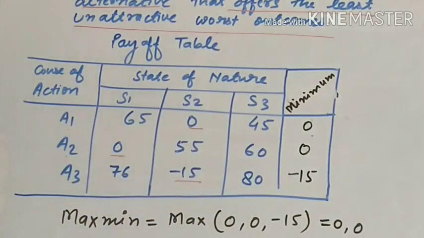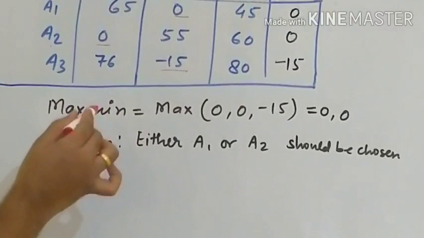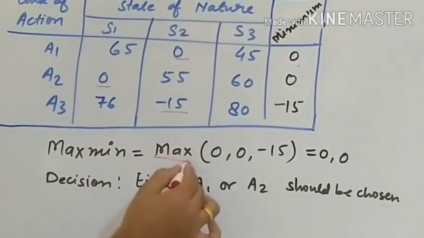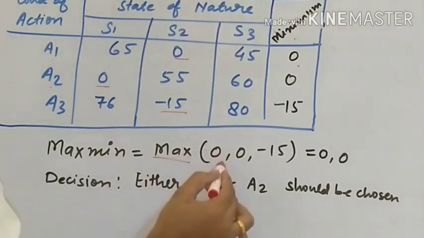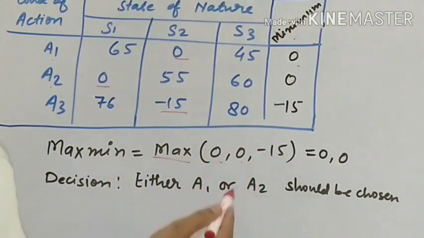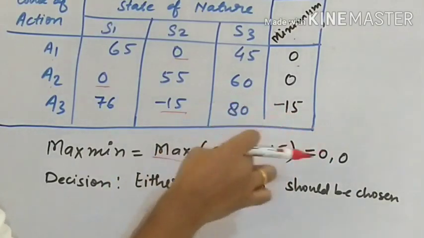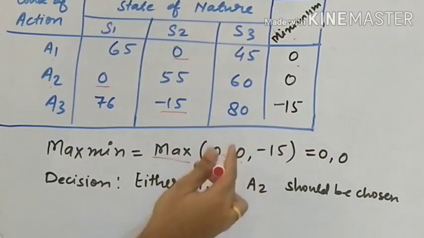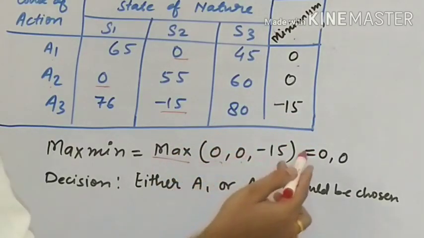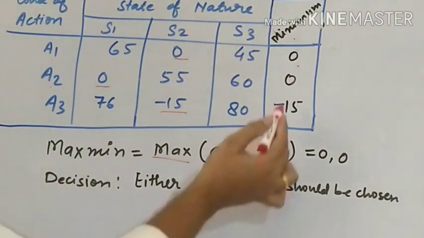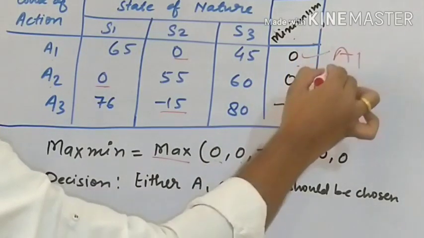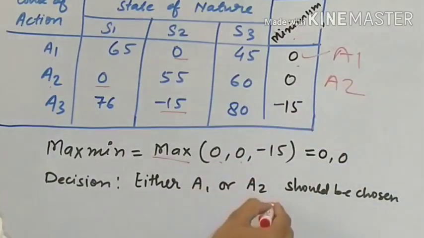Now we have to choose the maximum from these minimums: 0, 0, minus 50. The maximum is 0 and there are two zeros. So what would be the decision? Either A1 or A2 should be chosen because both have a value of 0.